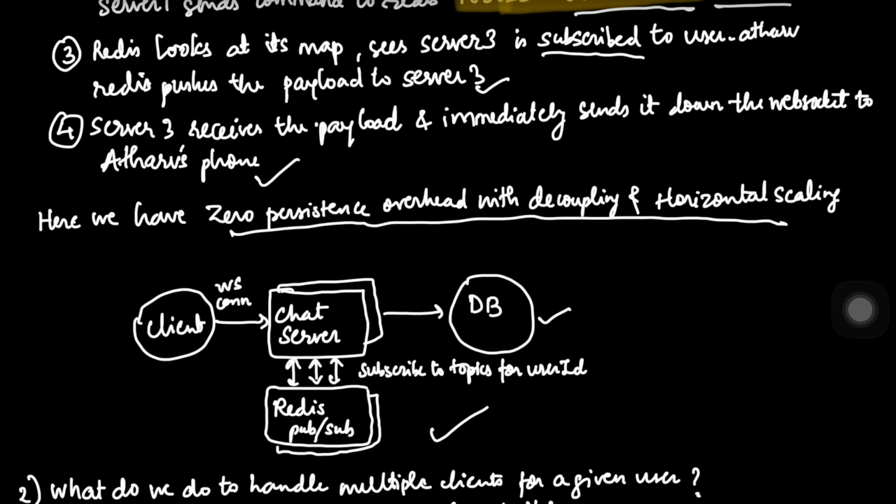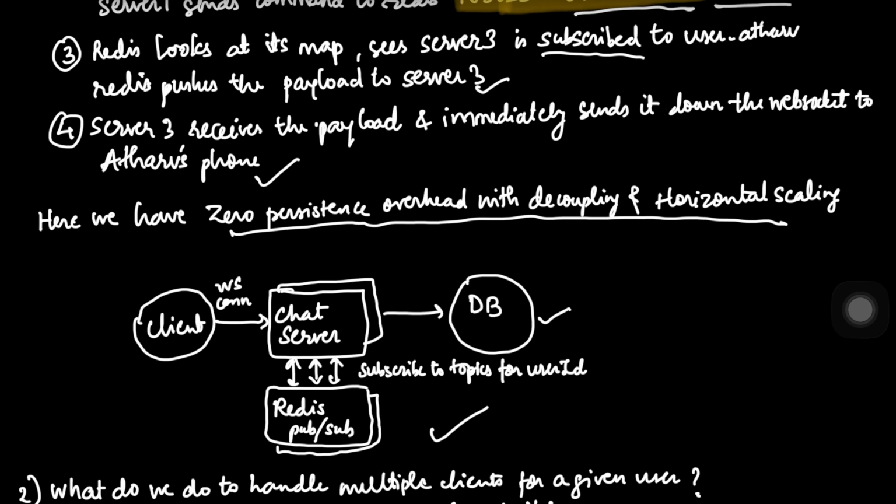Okay, so why is this the industry standard? Because we have achieved the decoupling, where server 1 and server 3 never even talk to each other directly. Redis handles the handshake. And talking about speed, Redis PubSub is incredibly lightweight. We are talking about microsecond delivery times over here. And when we talk about scale, we can add 5,000 or more servers tomorrow, and as long as they can talk to the Redis cluster, our messaging logic never has to change.